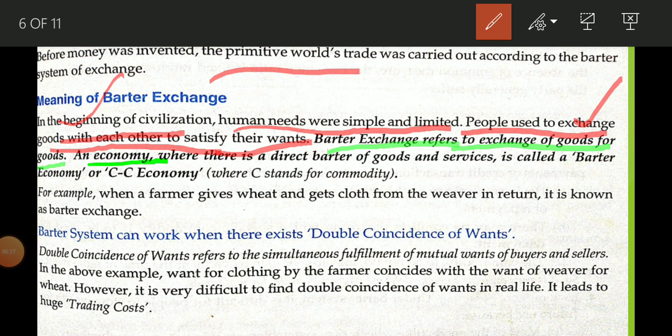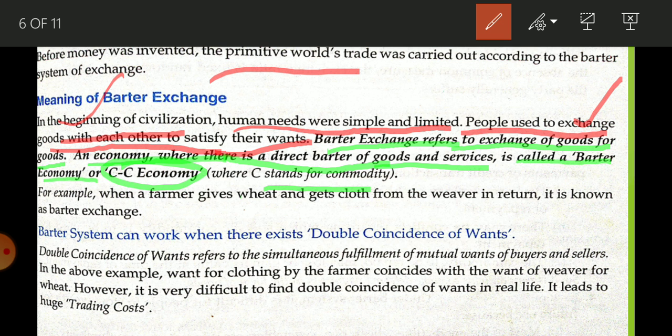And an economy where there is a direct barter of goods and services is called barter economy or CC economy. It is very important. It is also known as a CC economy. CC economy means commodity for commodity, okay? C for commodity, so commodity for commodity economy.